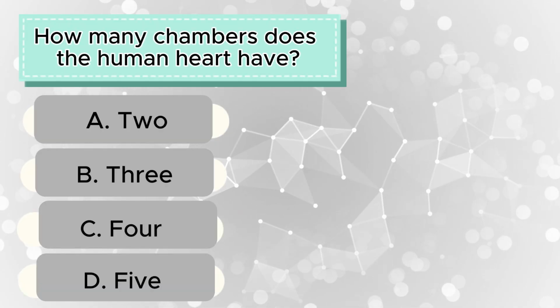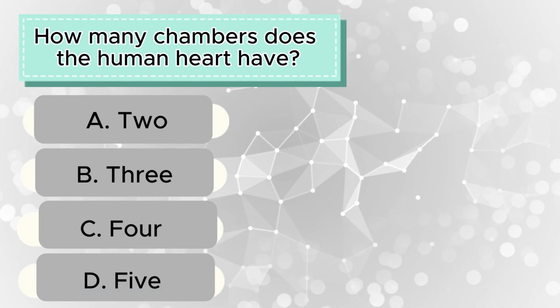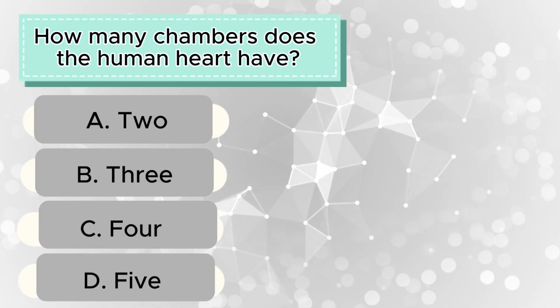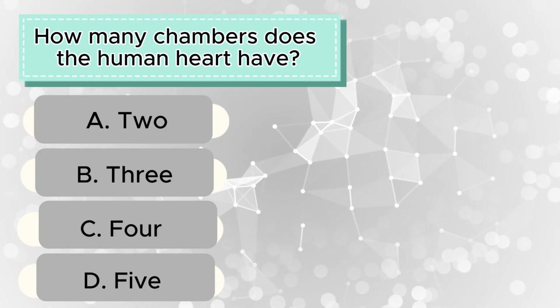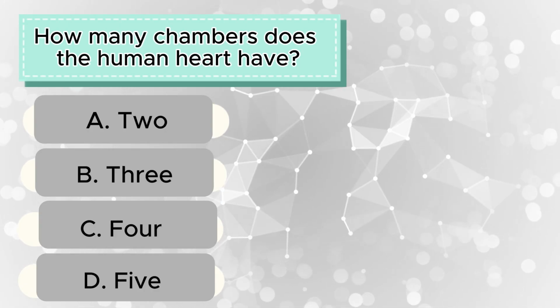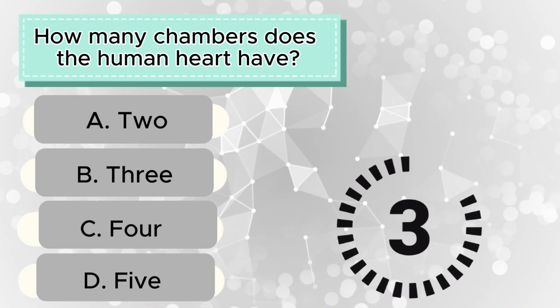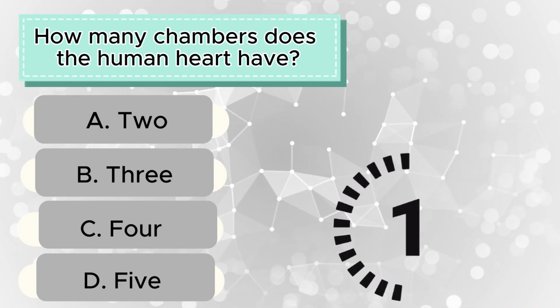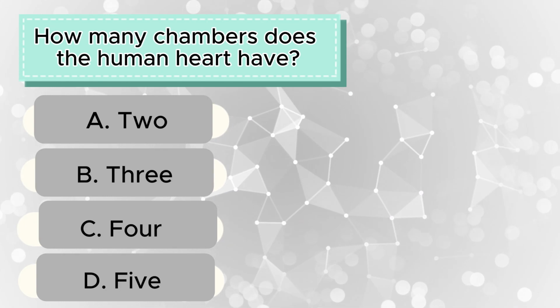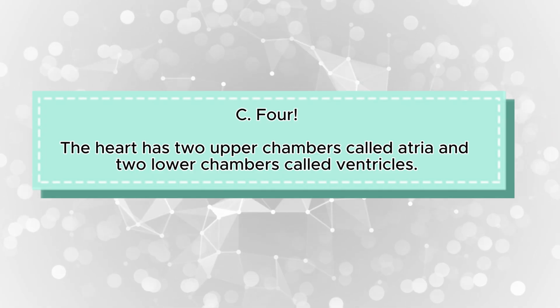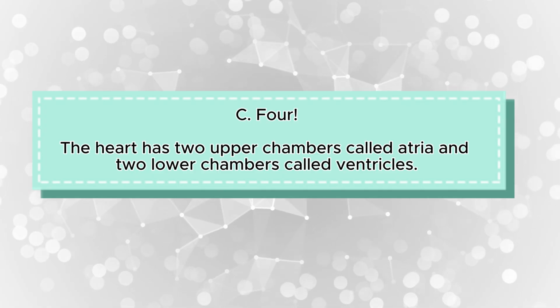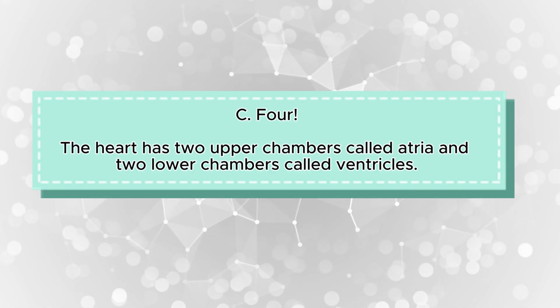Question 18. How many chambers does the human heart have? A, 2, B, 3, C, 4, D, 5. Time's up. The correct answer is C, 4. The heart has 2 upper chambers called atria and 2 lower chambers called ventricles.